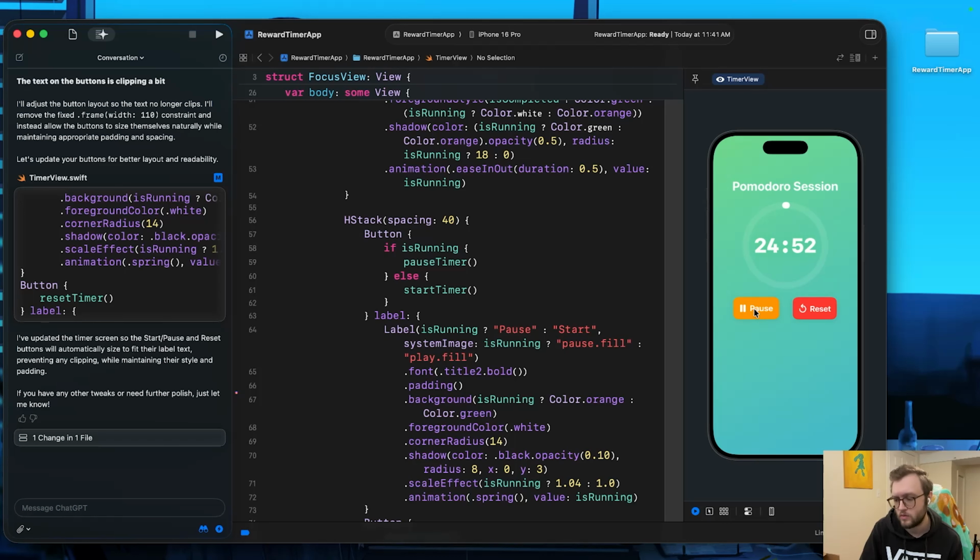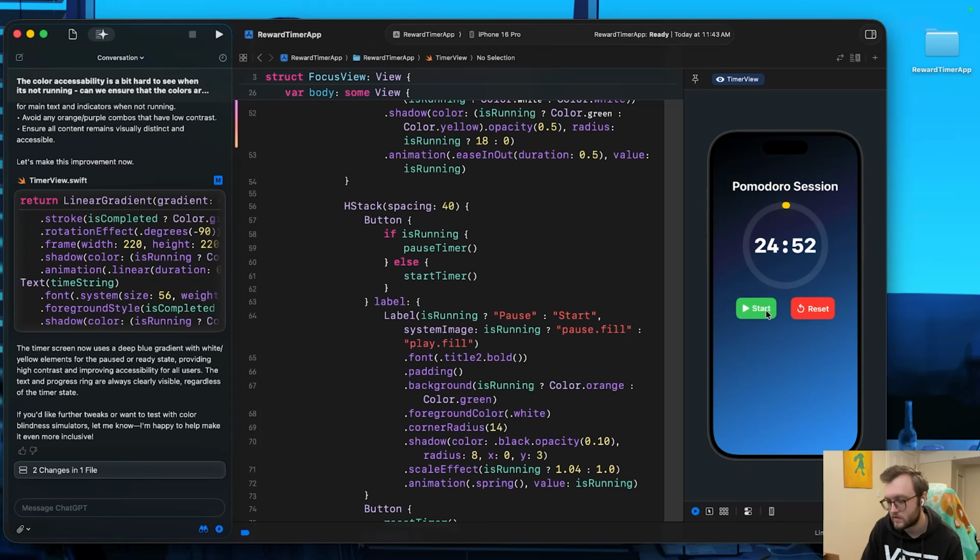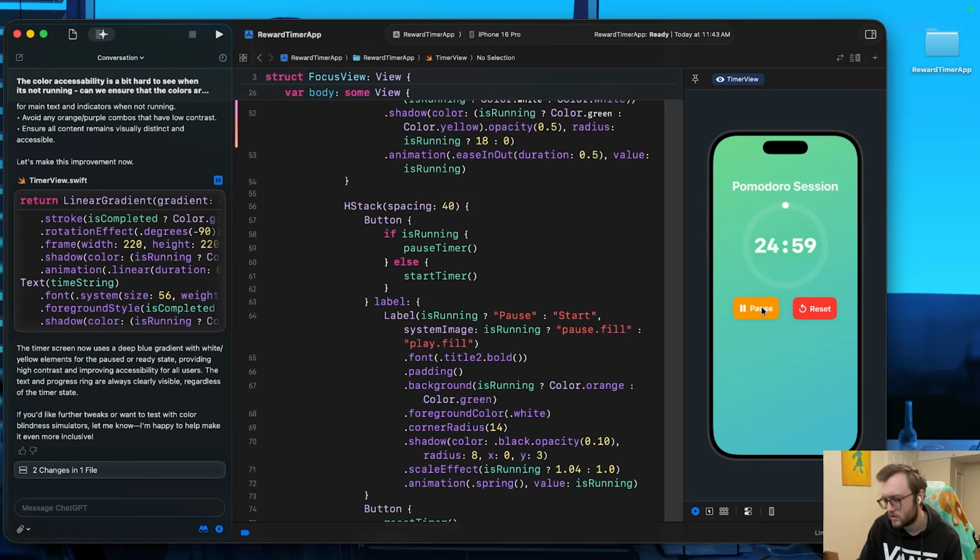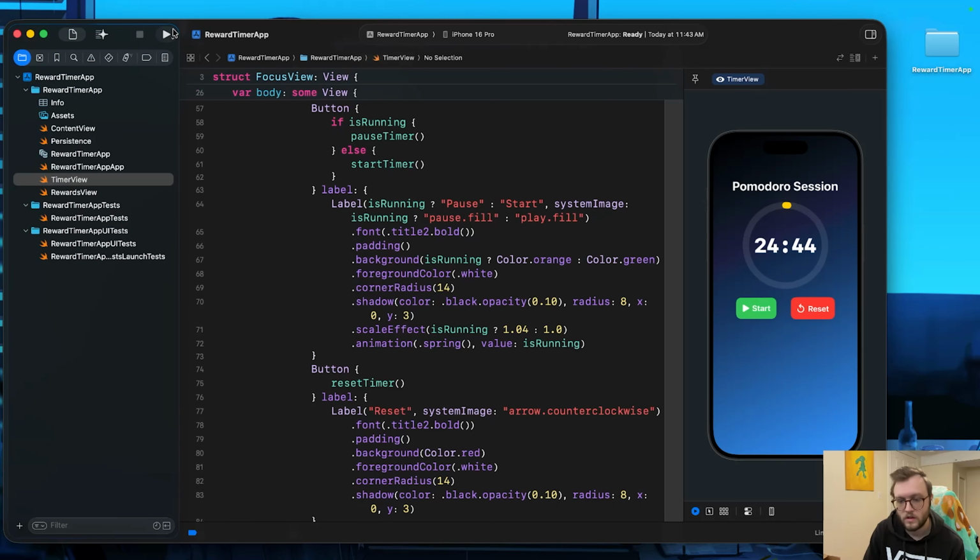Which is fine when it's running, but when it's paused, it's a little bit hard to see. Continued to make improvements to the timer, and it honestly was really, really smooth. I really enjoyed reading the insights and the logic that it was using to accomplish its goal.